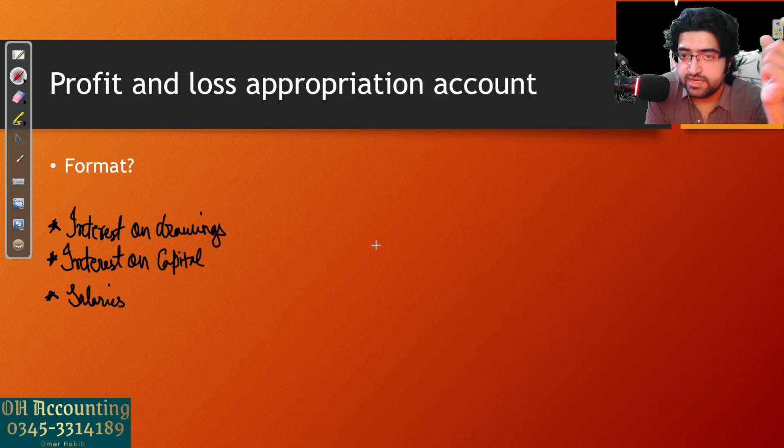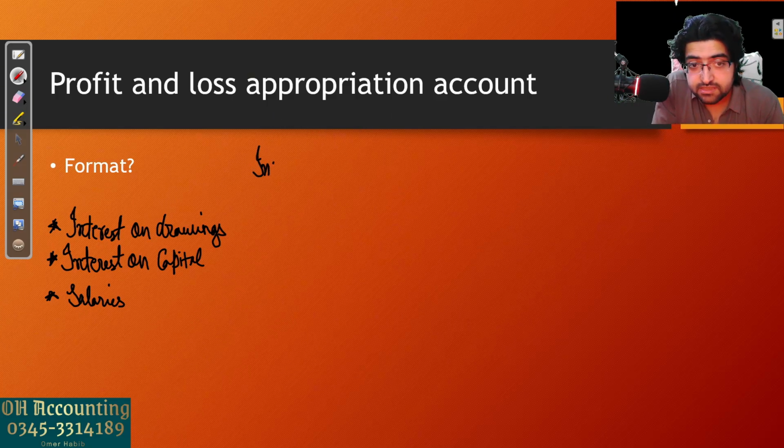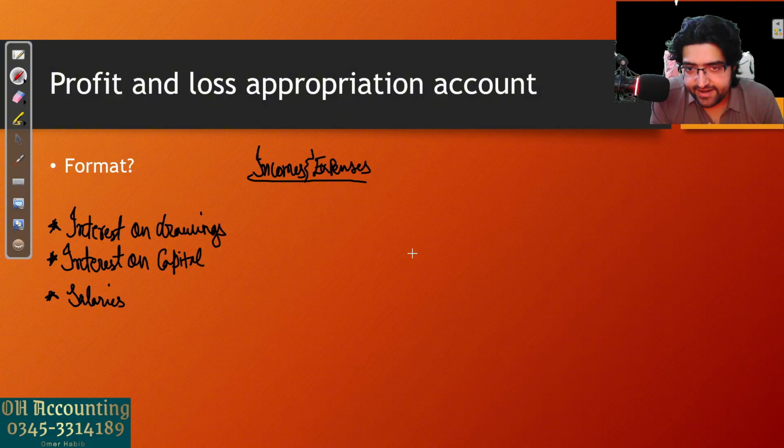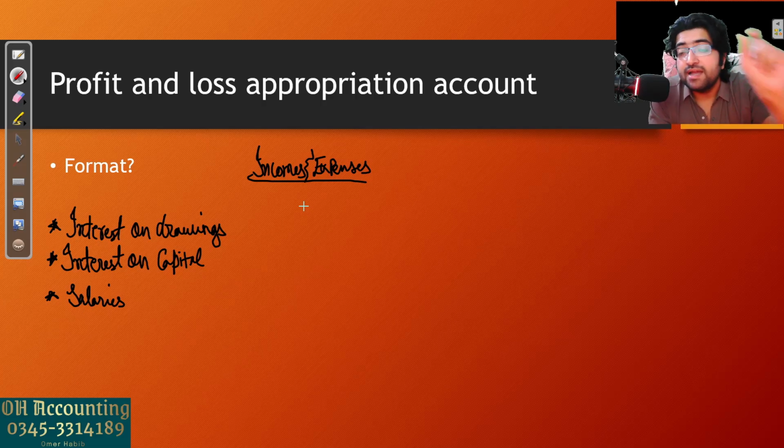As you know, in the income statement we are only talking about incomes and expenses. Where does the income statement end? Do you remember? What do we find in the end? We start with sales, we minus cost of sales, from that we get gross profit.